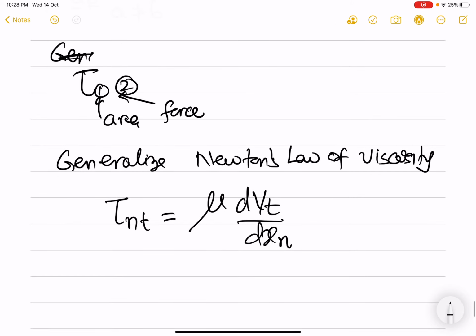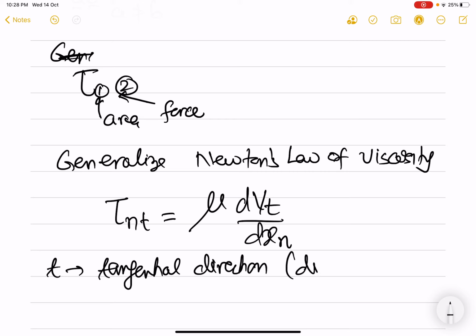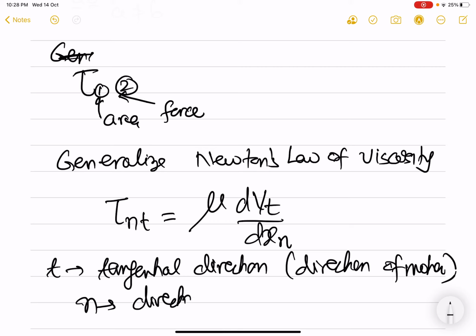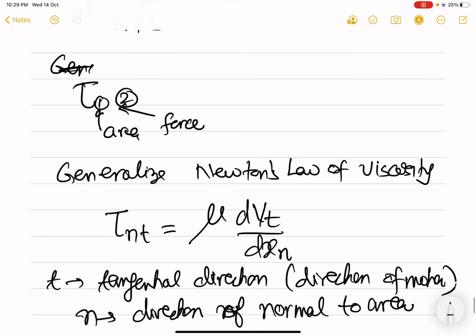So here now t is the tangential direction, this is the direction of motion, and n is the direction normal to the area.